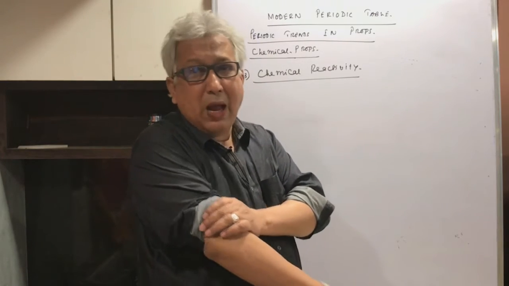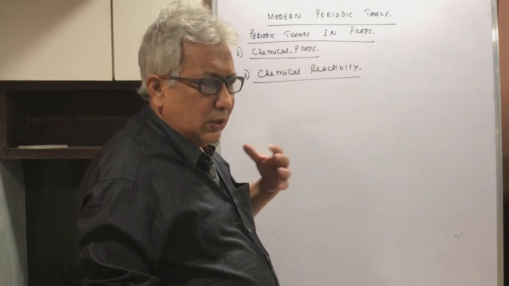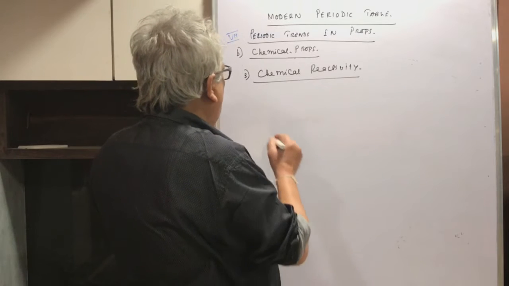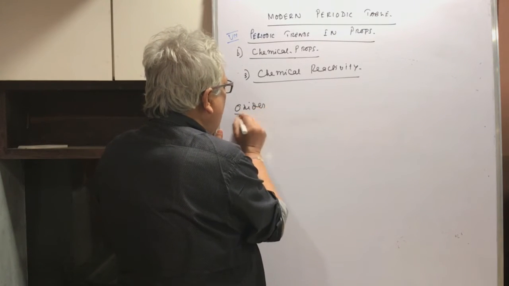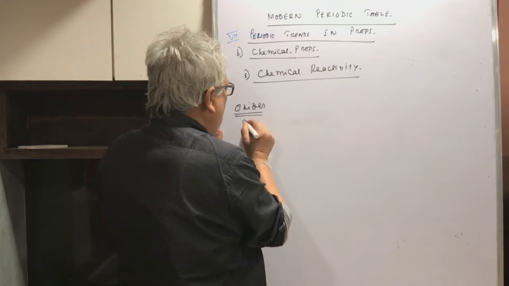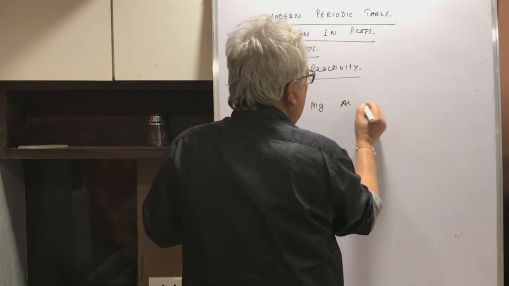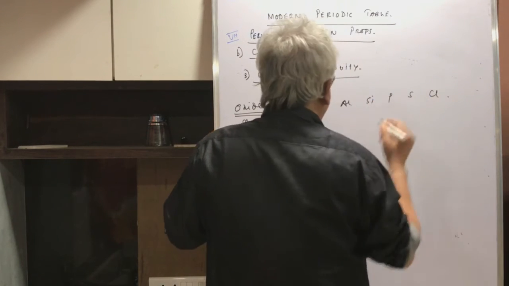But there is one aspect that I would like to mention, the nature of their oxides. Oxides and hydroxides of sodium, then magnesium, then aluminium, then silicon, then phosphorus, then sulfur, and then chlorine.